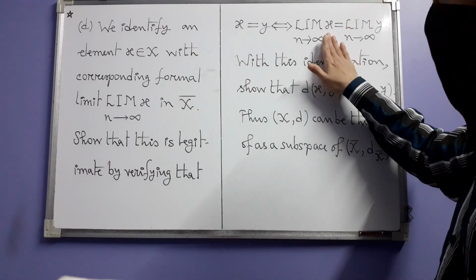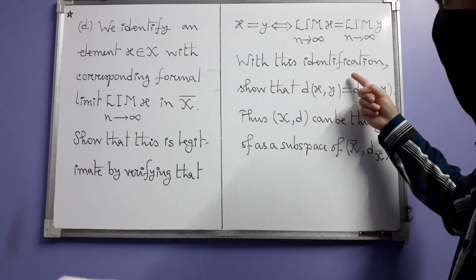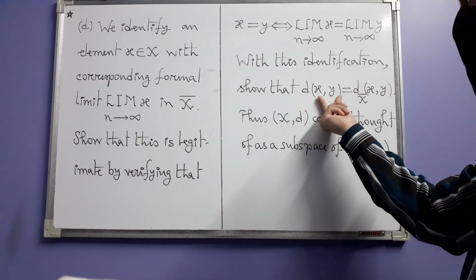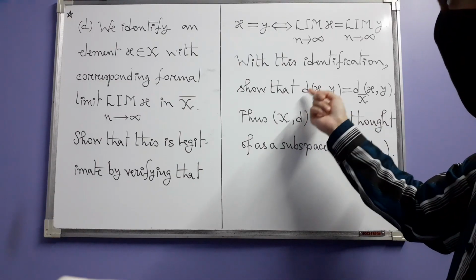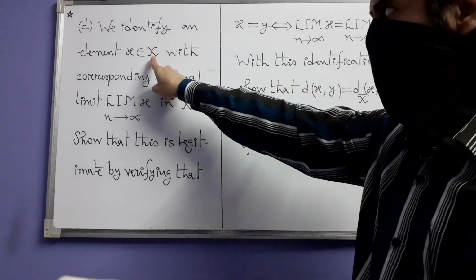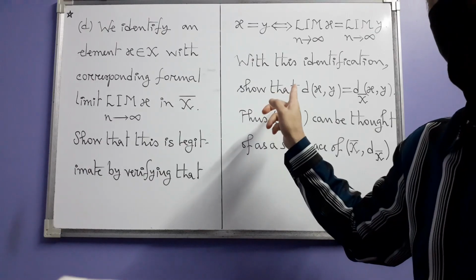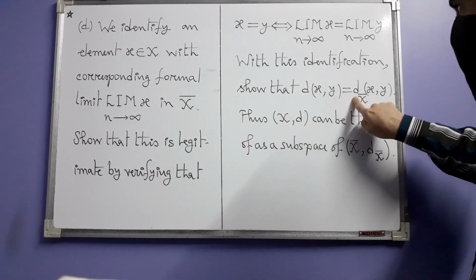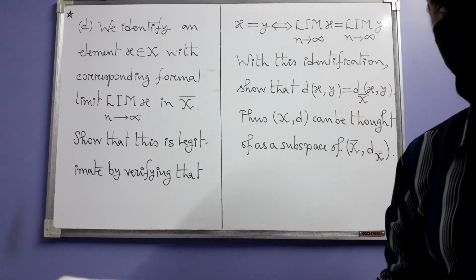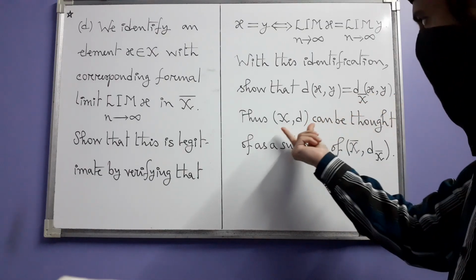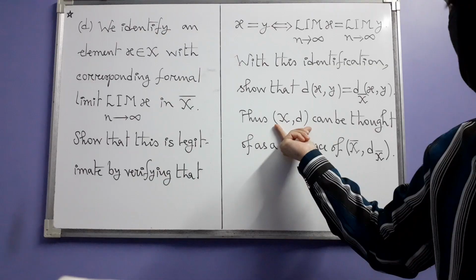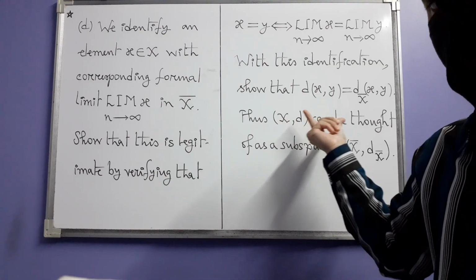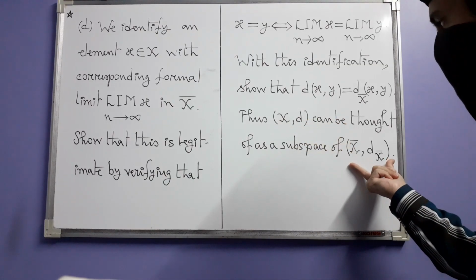And once we show that, then we have to show that with this identification, the distance between x and y as calculated in the space X, that means using the metric d, is the same as the distance between them as calculated using d X bar. And that allows us to consider the original metric space (X, d) as a subspace of this other metric space.